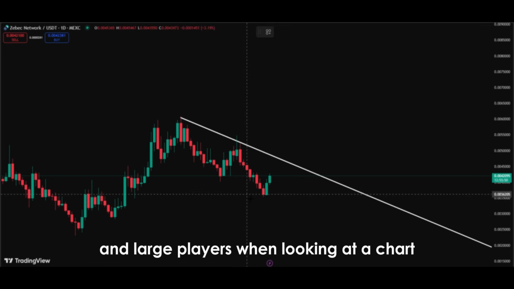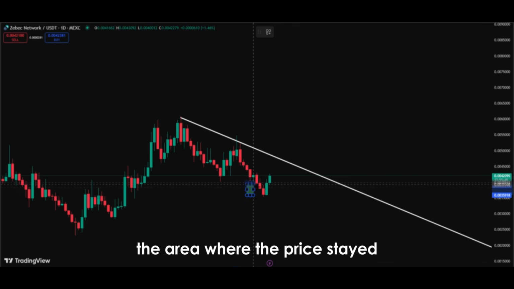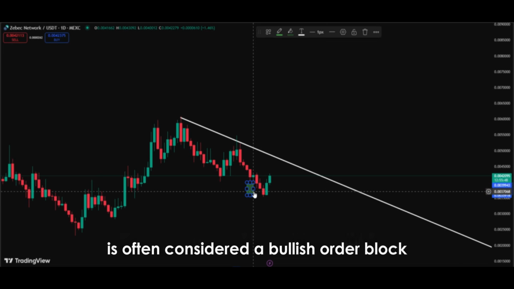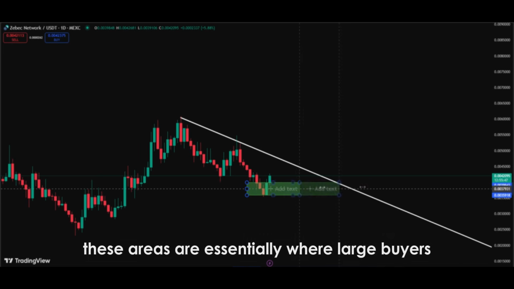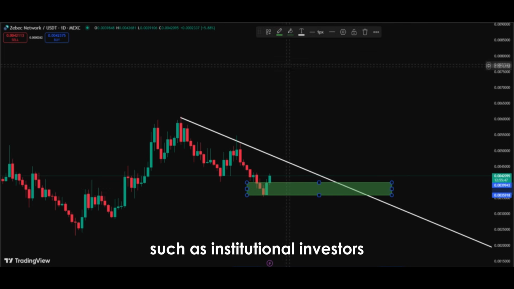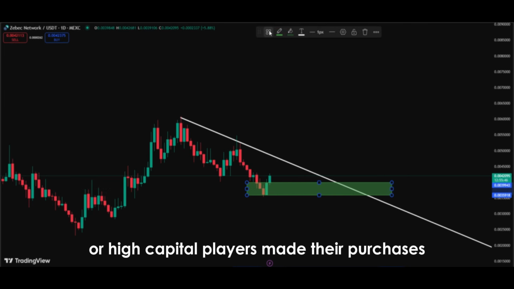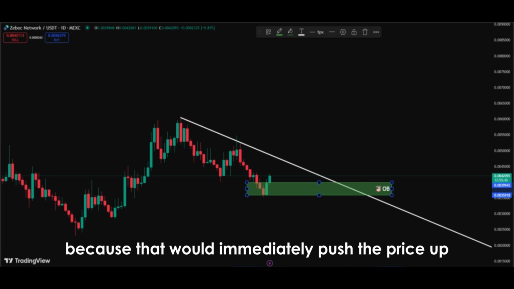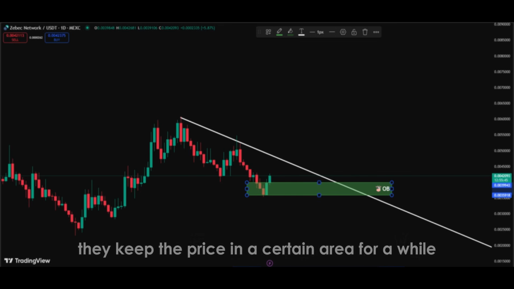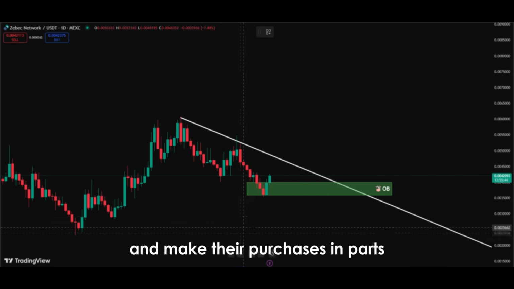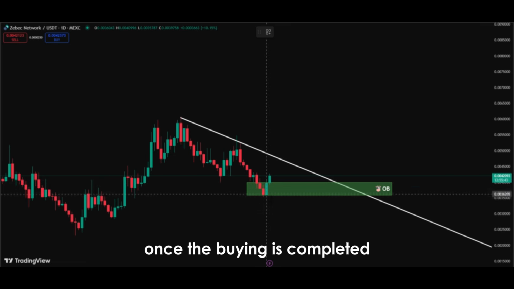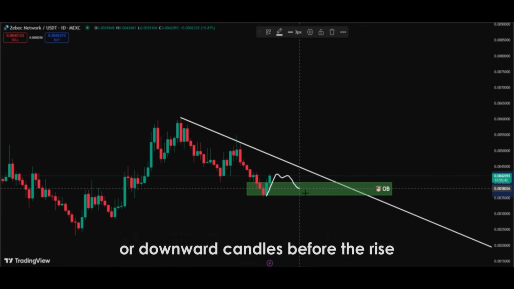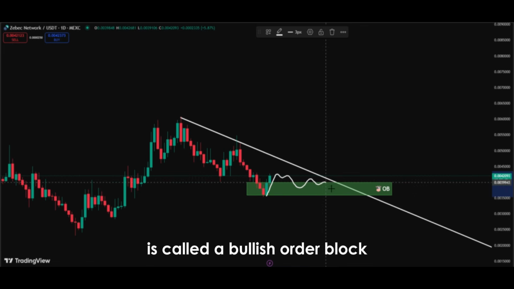When looking at a chart, the area where the price stayed sideways for a long time or made a small downward move before rising sharply is often considered a bullish order block. These areas are essentially where large buyers such as institutional investors or high capital players made their purchases. They usually do not buy large amounts all at once because that would immediately push the price up and sabotage their own goals. Instead, they keep the price in a certain area for a while and make their purchases in parts. Once the buying is completed, the price quickly moves upward. That leftover area, meaning the final sideways or downward candles before the rise, is called a bullish order block.